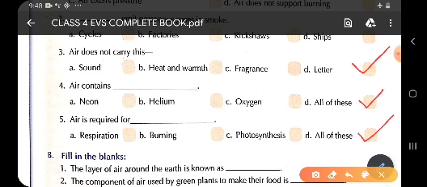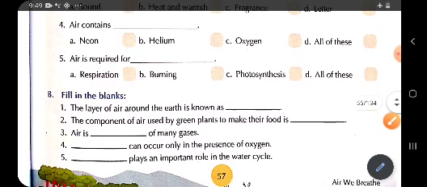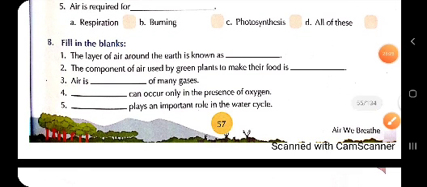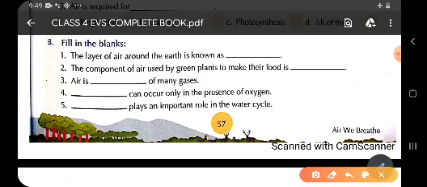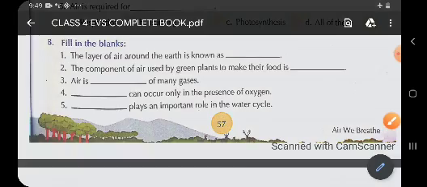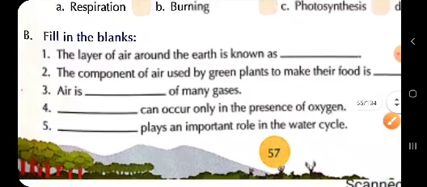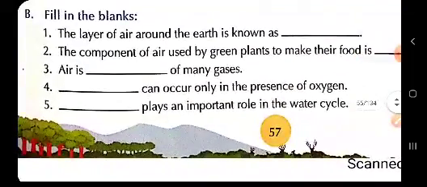Now children, coming to the next question. So children, second question is B, fill in the blanks. Here we have question number B, that is fill in the blanks.